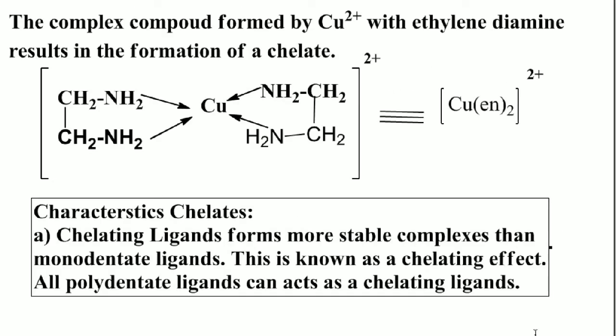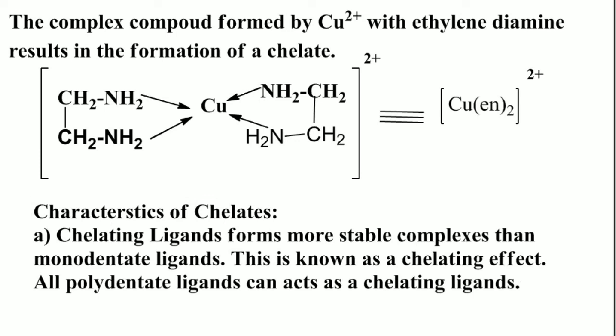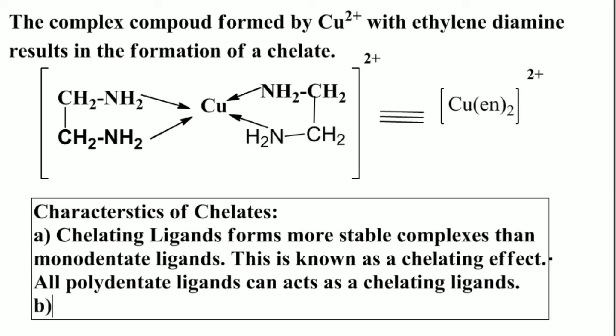So students, in the characteristics of chelates, the first one is that chelating ligands form more stable complexes than monodentate ligands. Similarly, another characteristic of chelates is that the chelates contain 5 or 6 membered rings.